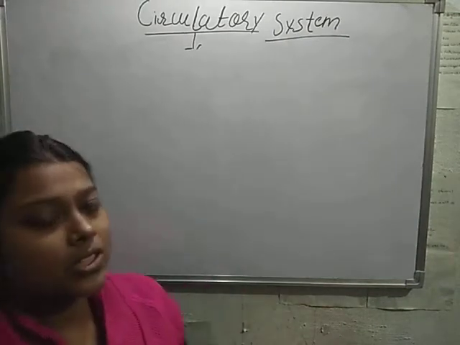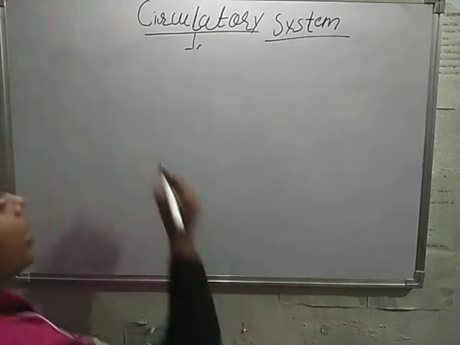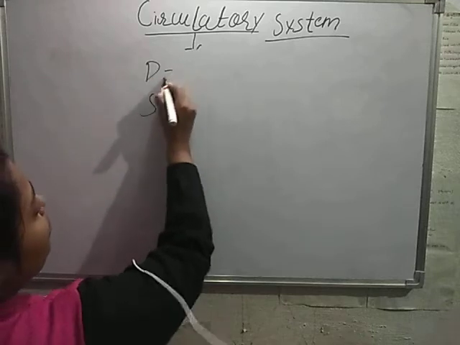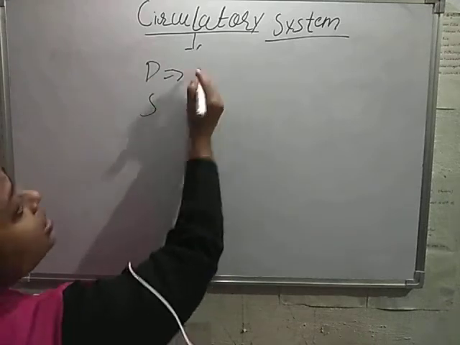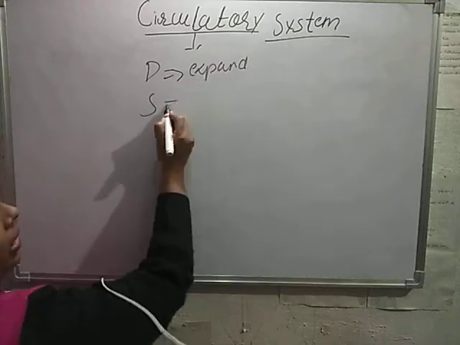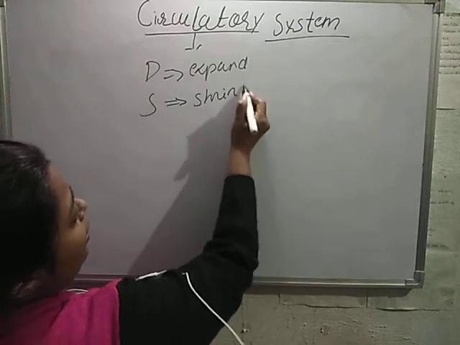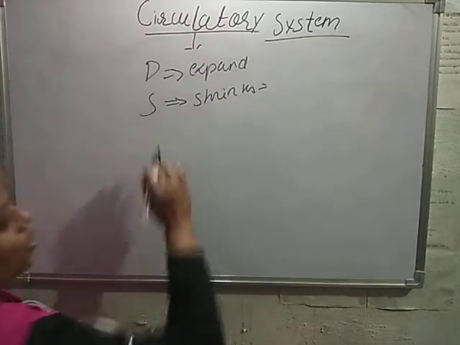While studying the structure of the heart, there are two terms which we should know. One is diastole and the other is systole. When blood comes into our heart, it expands, and this is known as diastole. When blood goes out of our heart, it shrinks, and this is known as systole.